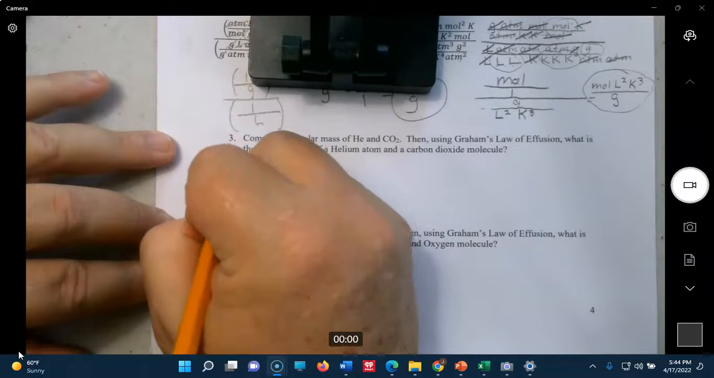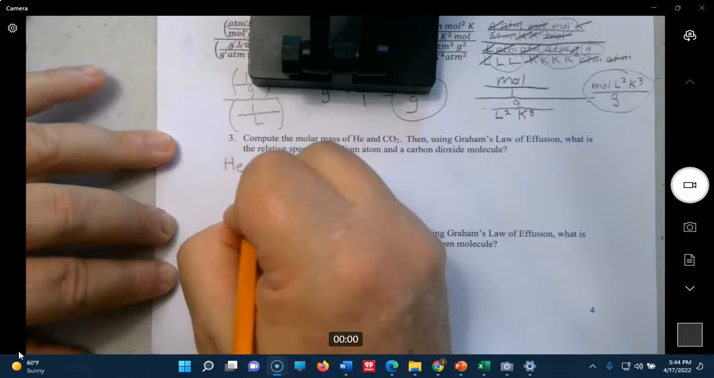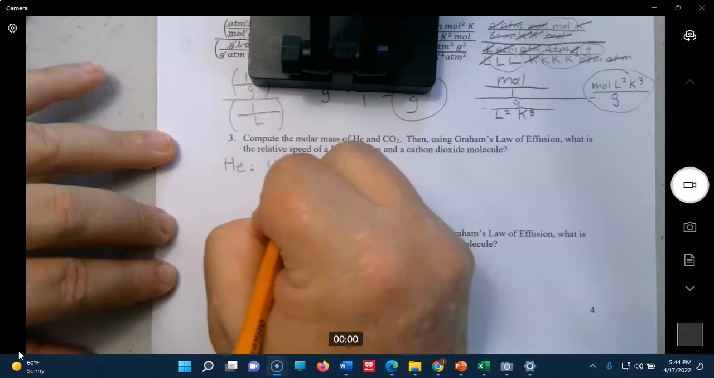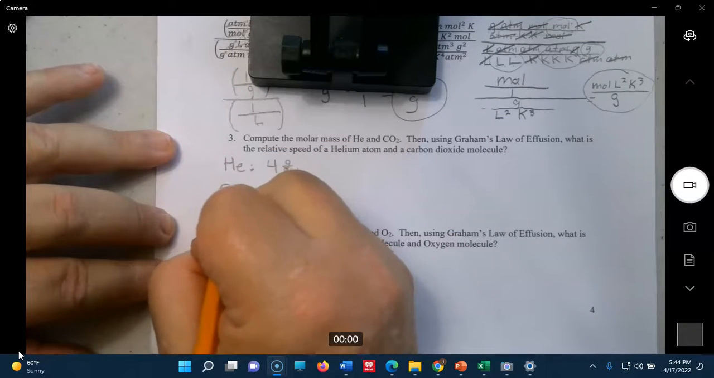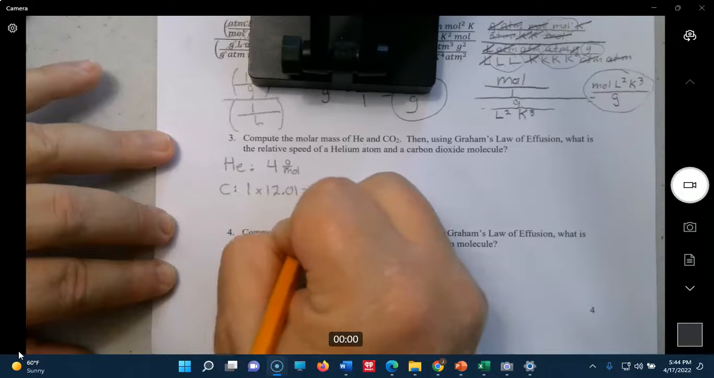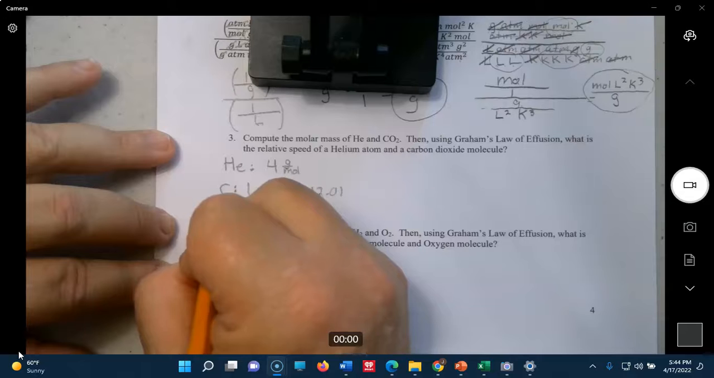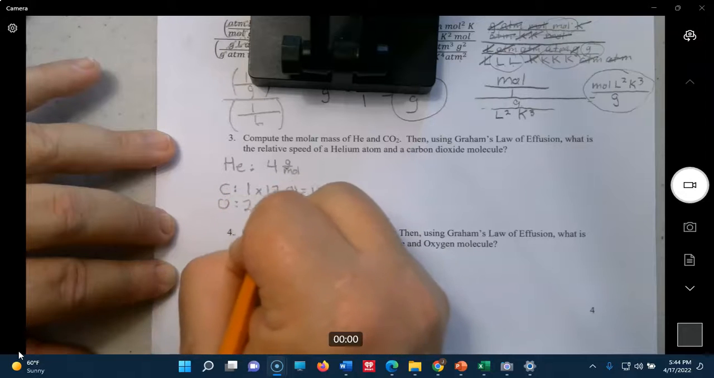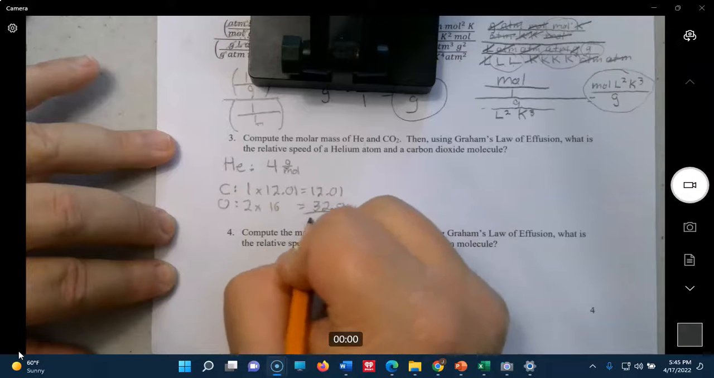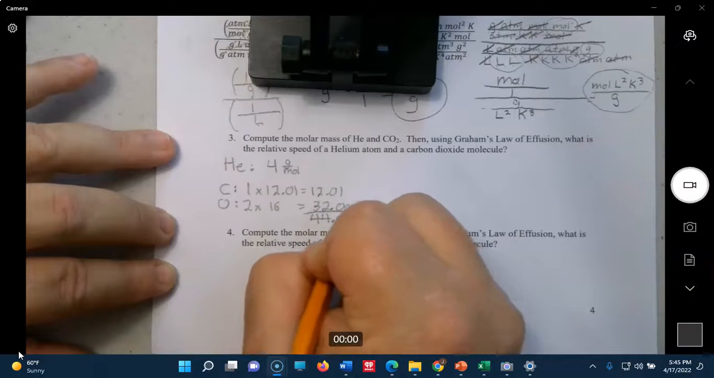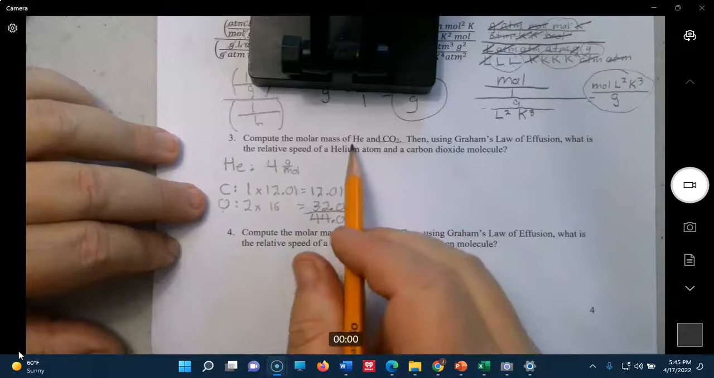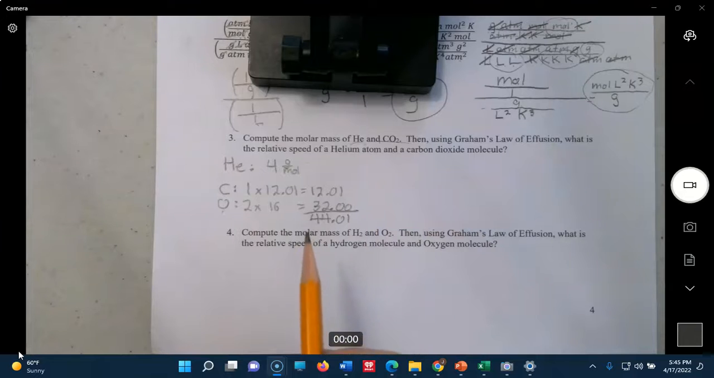Okay, so let's come over here, He. And the molar mass is going to be 4 grams per mole. You get that off the periodic table. CO2, let's practice this again. You have 1 carbon times 12.01 from the periodic table. And then you have oxygen, you have 2 of those, times 16. And that gives you 44.01, and we're going to just call that 44. All right, so the heavier particle is CO2, this one. The lighter one is He. So right away, we know that the He is going to go faster.